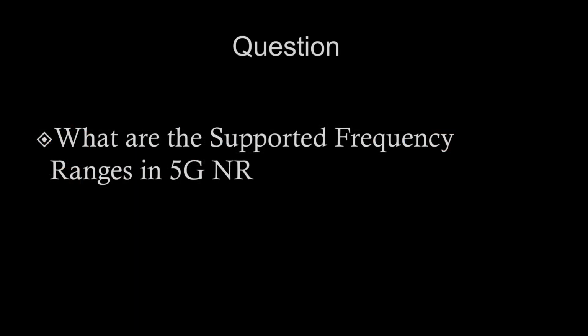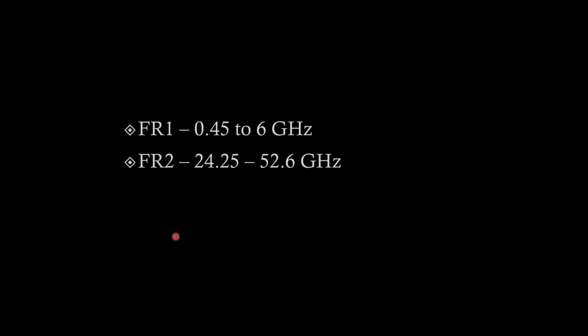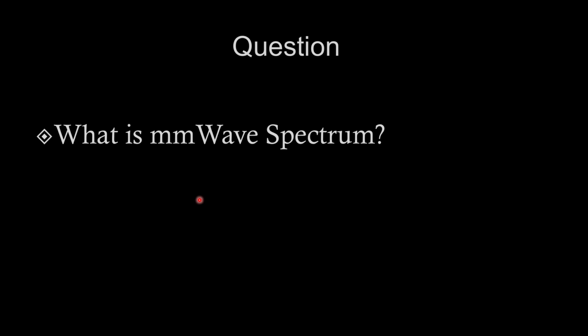So what are the supported frequency ranges in 5G NR? We have FR1 and FR2, and these are the frequency ranges of both of them. What is millimeter wave spectrum? Technically, frequencies greater than 30 gigahertz fall in millimeter wave, but people call all FR2 frequencies millimeter wave.